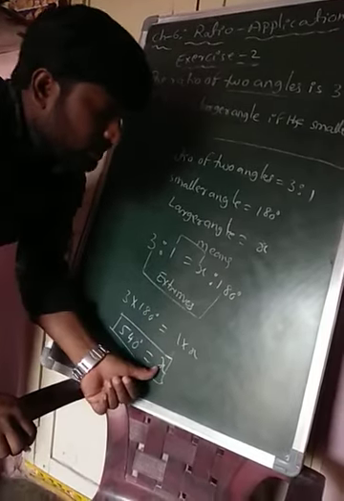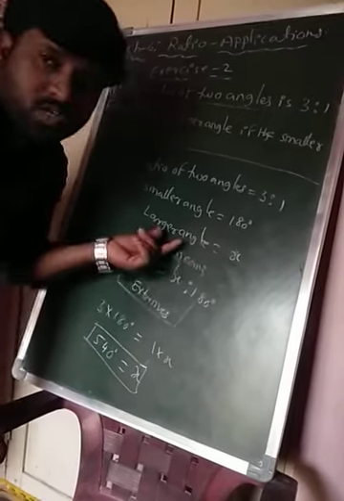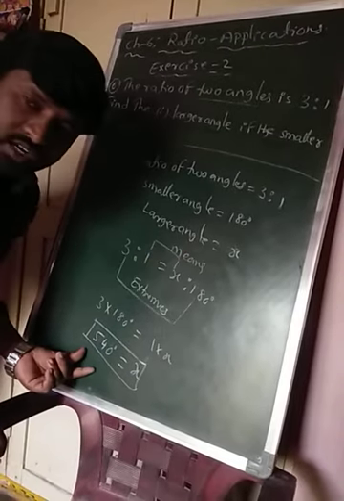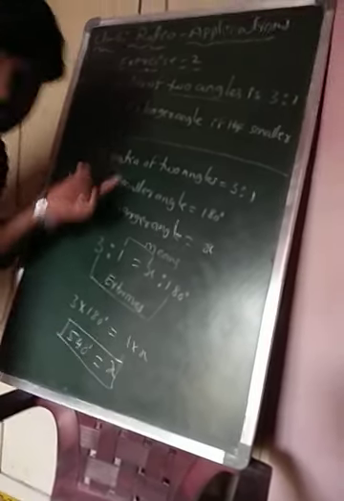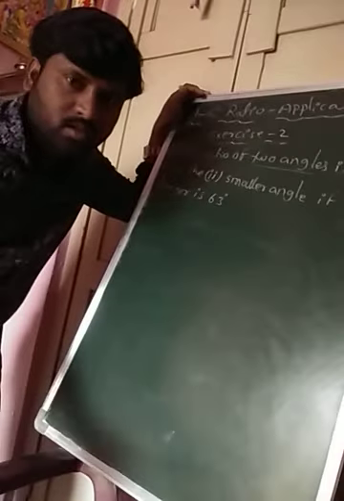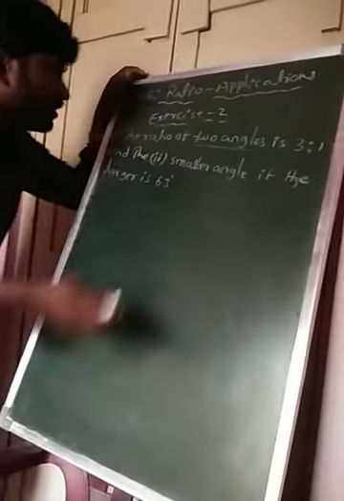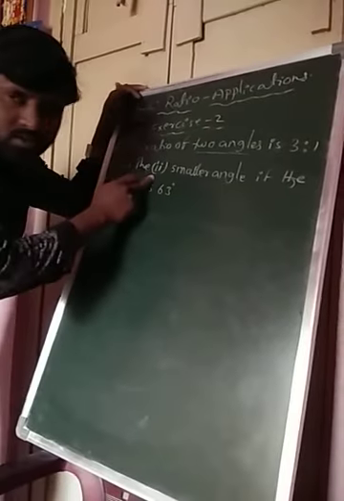So x is nothing but the larger angle, which is equal to 540. This is the required solution for this question. Okay students, now the sixth question, second part, is given like this: